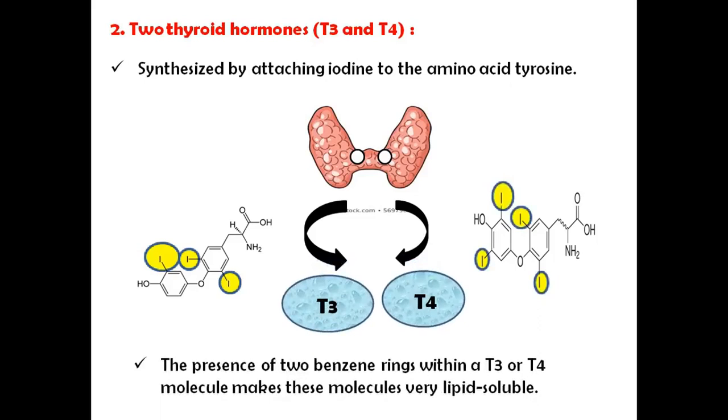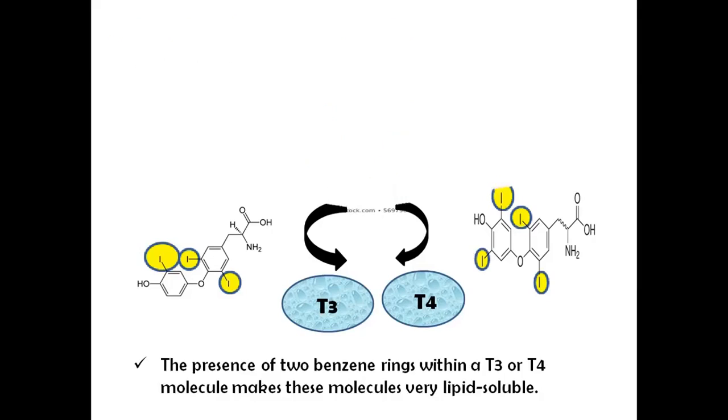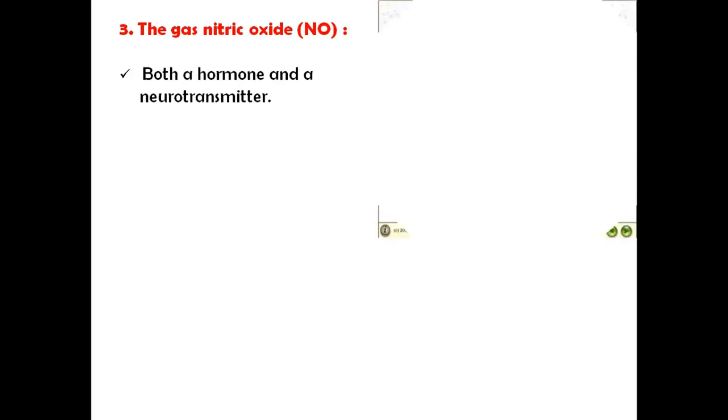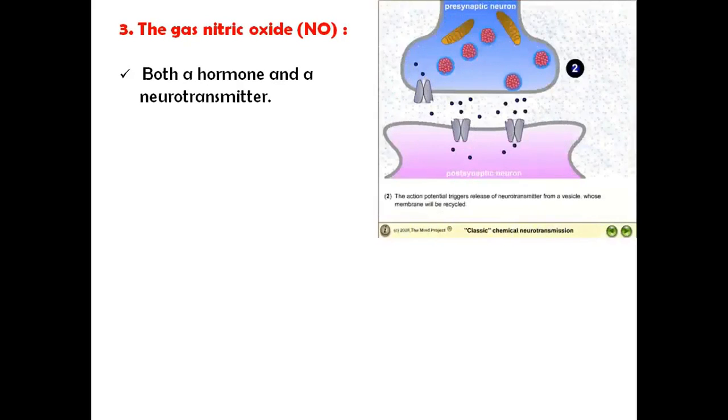The presence of two benzene rings within a T3 or T4 molecule makes these molecules very lipid soluble. Third one is the gas nitric oxide. It acts as both a hormone and a neurotransmitter: a hormone in the endocrine system and a neurotransmitter in the nervous system.